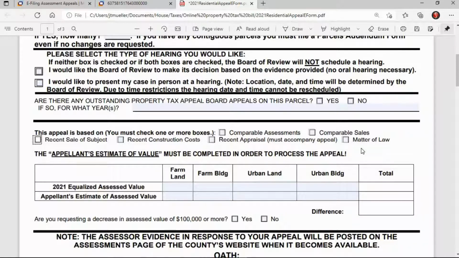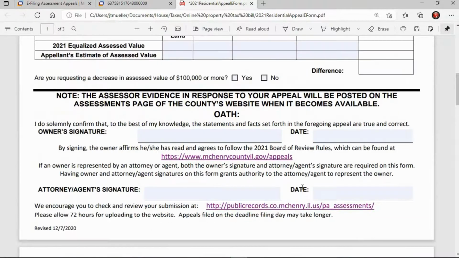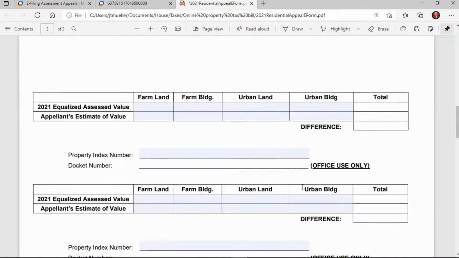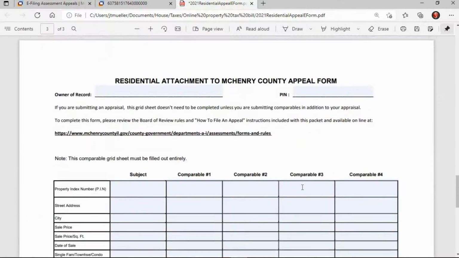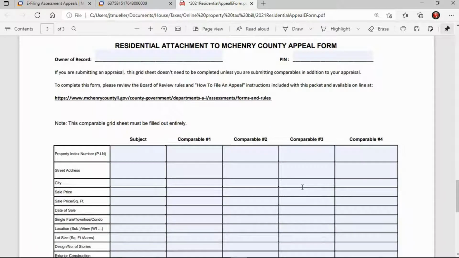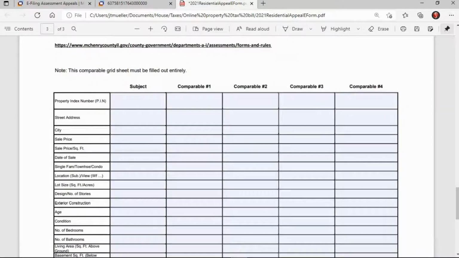For that, I'd recommend using an attorney. And of course, down here, make a signature. This is if you are doing multiple parcels. But then this is the most critical worksheet, and make sure you put your information up top. This is where you enter your particular information for your home, and make sure you fill out all of these forms, or all of these spaces.